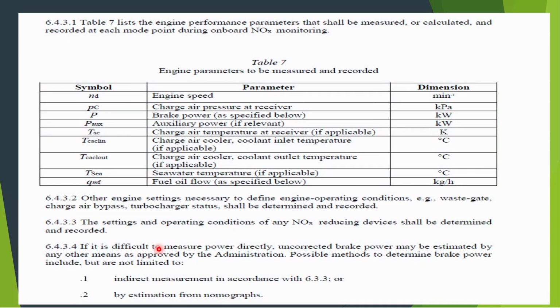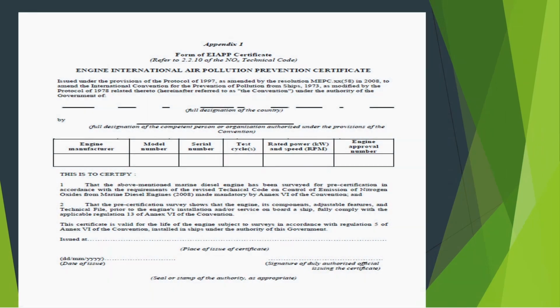After the continuous measurement method comes the spot check method. In the spot check method, we have the option to switch on the equipment, measure the NOx value, record the NOx value, and after that switch off the equipment. That is the spot check method. If you are using this method, then you have to maintain the record for the previous months.